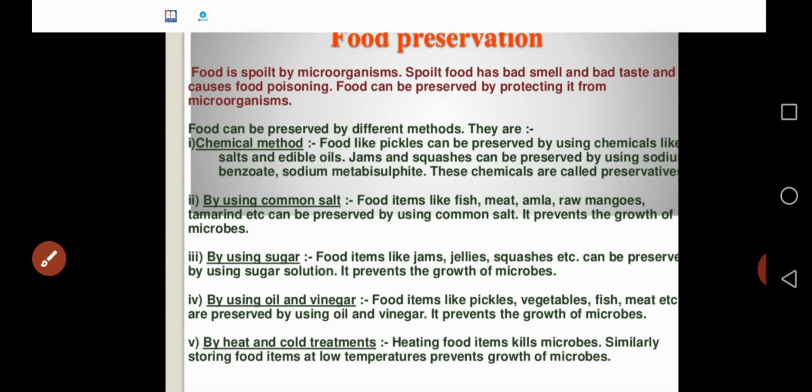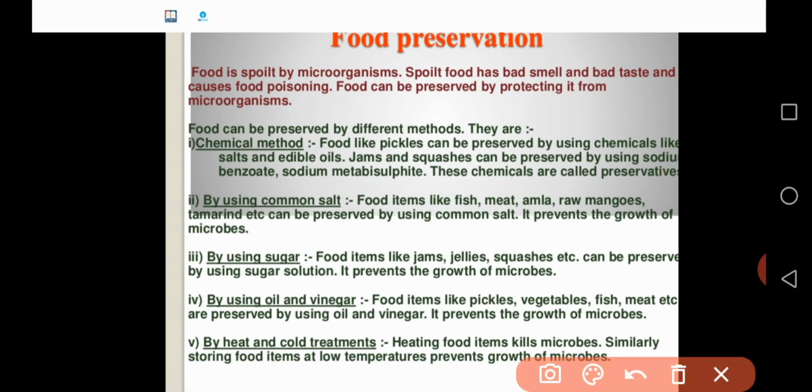Similarly, one more method is by using common salt. How to preserve food by using common salt? Some of the food items are fish, meat, amla, raw mangoes, tamarind, etc. These foods can be preserved by using common salt. It prevents the growth of microorganisms.